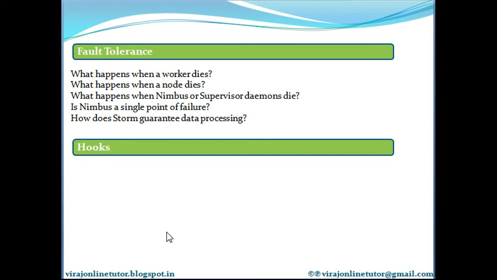So the next topic of discussion is fault tolerance in Apache Storm. What happens when a worker dies? When a worker dies, the supervisor will restart it. If it continuously keeps on failing on startup and is unable to heartbeat to Nimbus, Nimbus will reassign the worker to another machine. Okay.